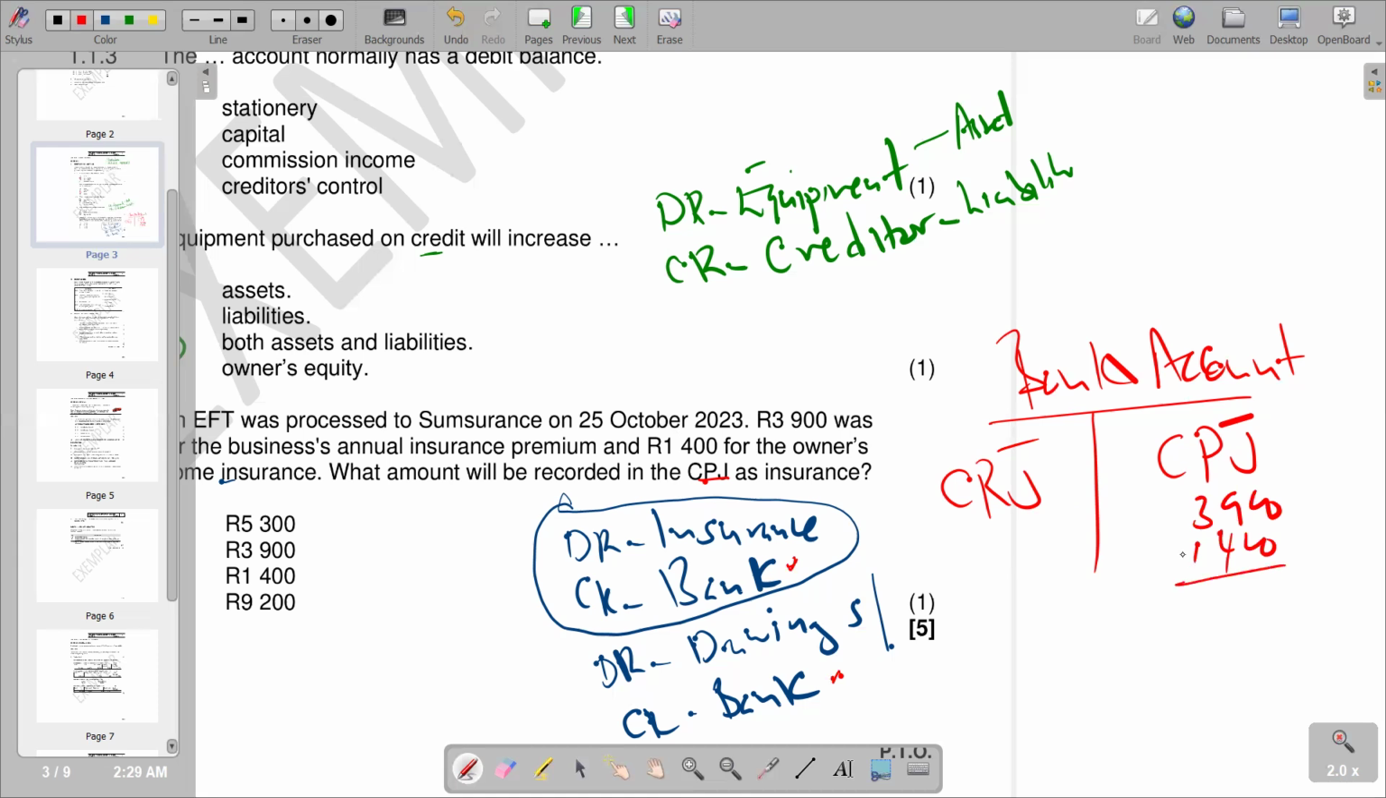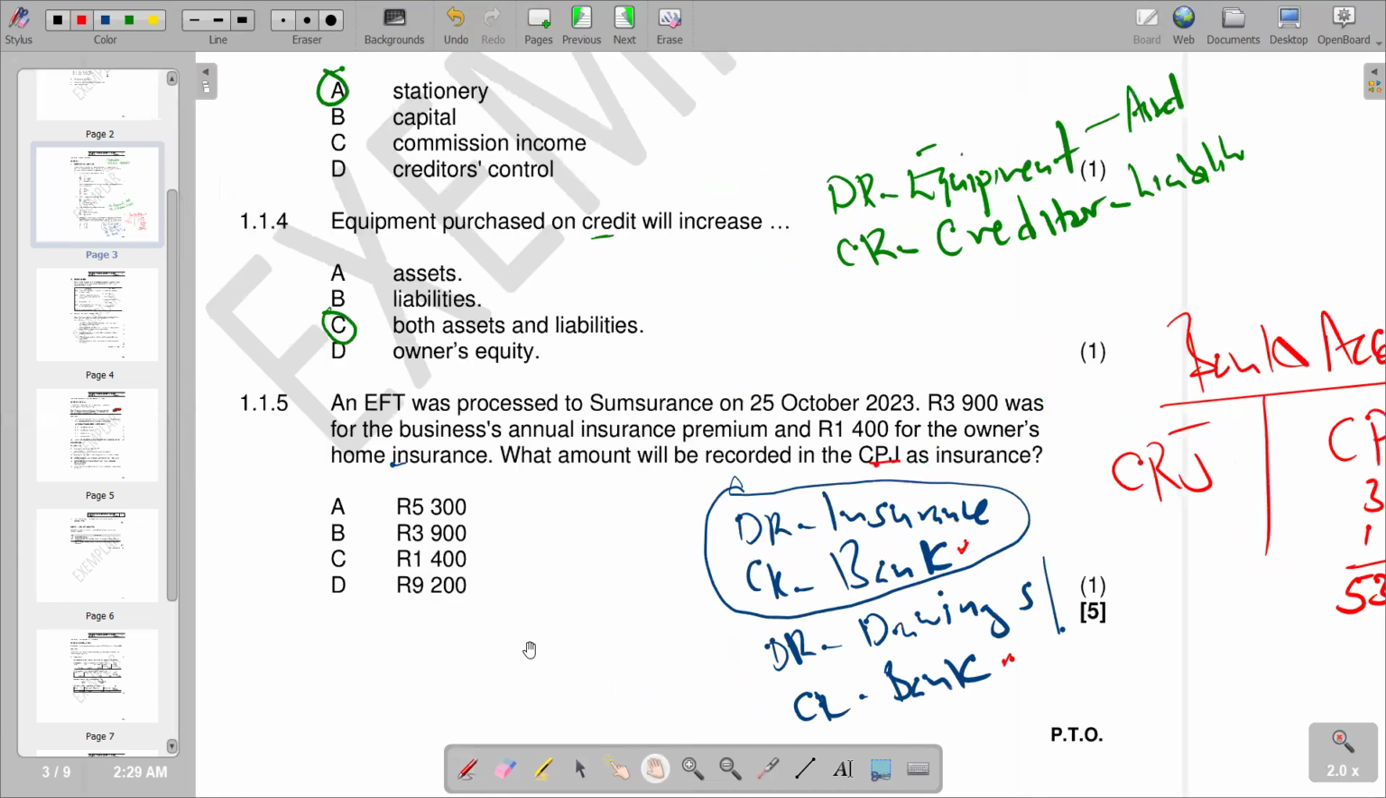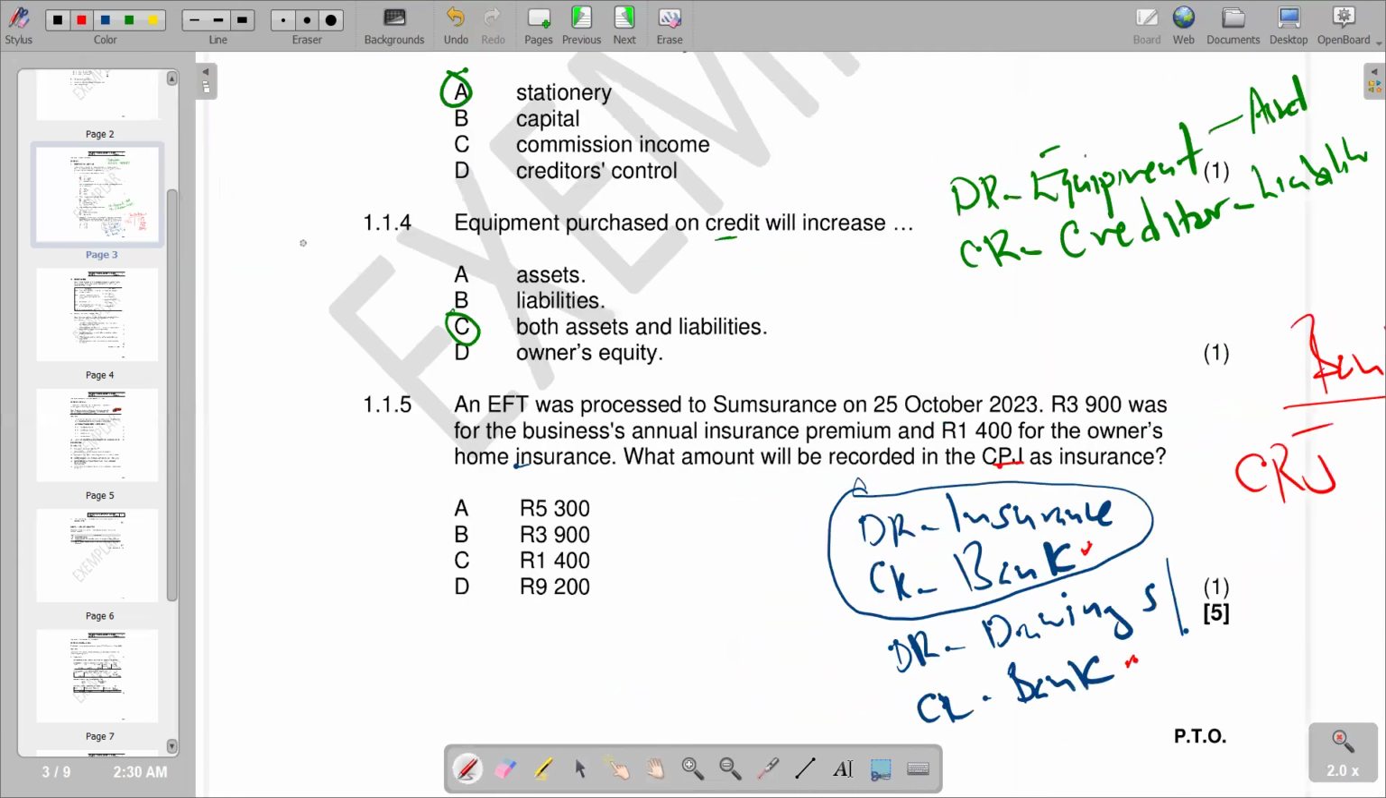If we add the two to get the total, 3,900 plus 1,400, we get 5,300. So this represents our total that is supposed to go to the cash payment journal. According to the responses that we have there, A is the correct answer. So this is what we have in the first section, the multiple choice section.